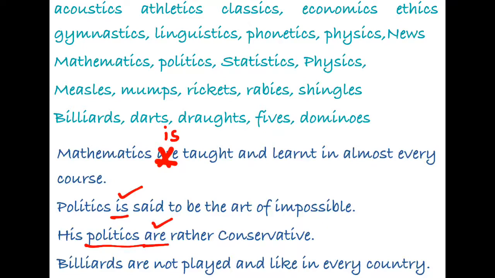His political views are rather conservative, meaning outdated. Now billiards are not played and liked in every country. It is a game. There must be a singular verb here, so are is not correct. Billiards is not played and liked in every country.